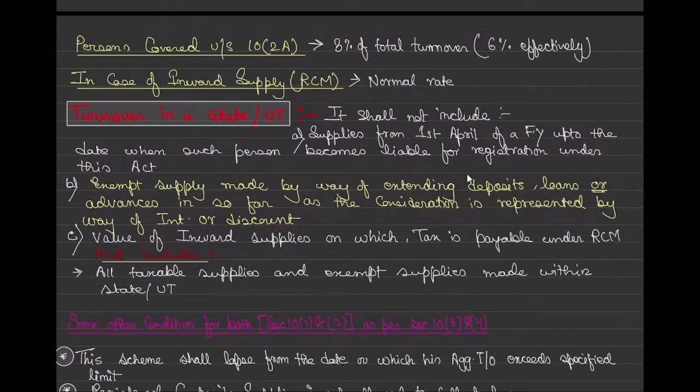Now I will not repeat "in a state", because whenever I talk about tax, it will be total turnover in a state only. And for restaurant services and catering services, it's 2.5% of total turnover, 2.5% CGST, 2.5% SGST of total turnover. Then we came to know about something, section 10.2a.